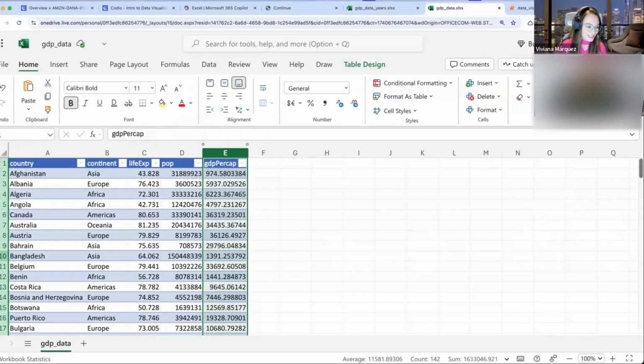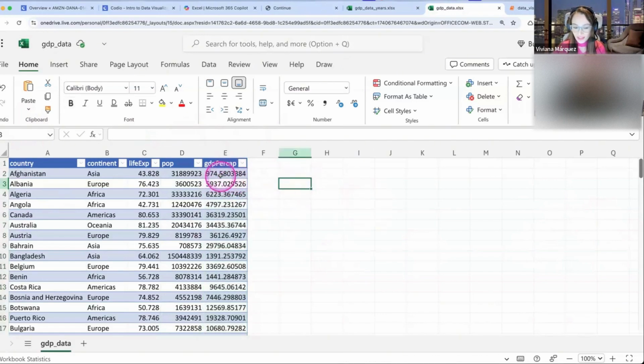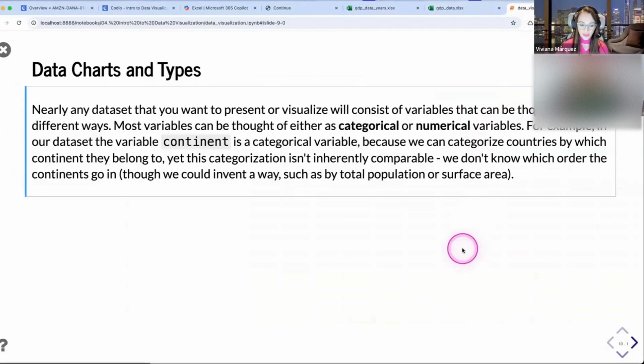Okay, so going back to the GDP, it is continuous. Whenever you see a decimal, that's a giveaway right away that it is continuous. So fantastic job, everyone. You guys mastered these data types.